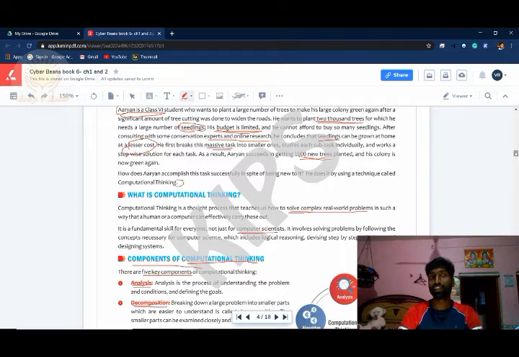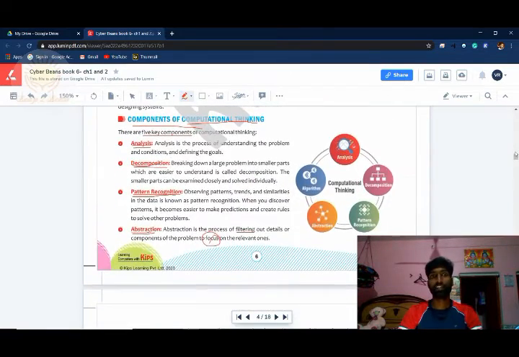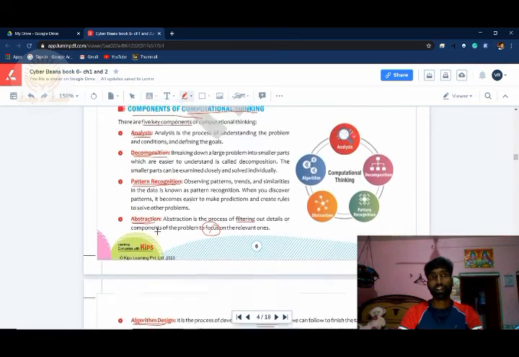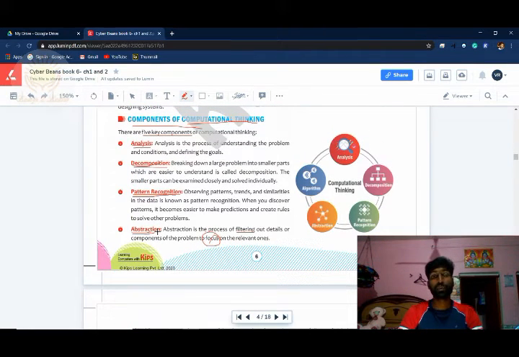What is computational thinking? Computational thinking is used to solve a complex problem in real time. And what are the components? Analysis, decomposition, pattern recognition, abstraction, and algorithm design. Analysis means analyzing what the real problem is, what he needs. After that, decomposition means dividing his problem into small parts. After that, pattern recognition. He is recognizing what type of problem he is having.